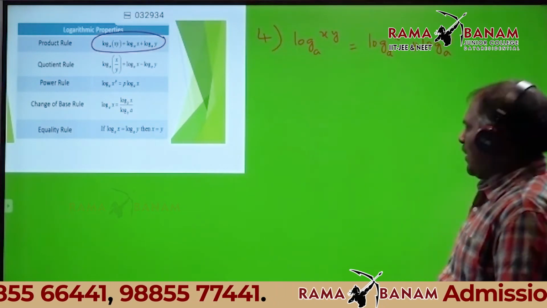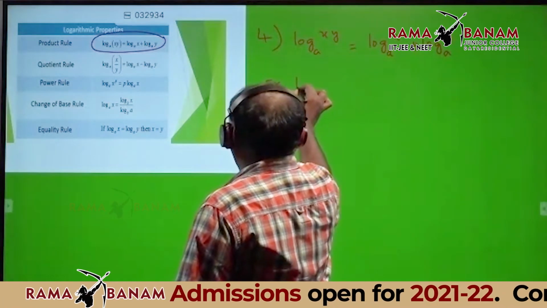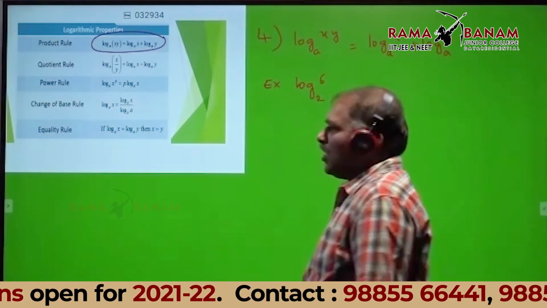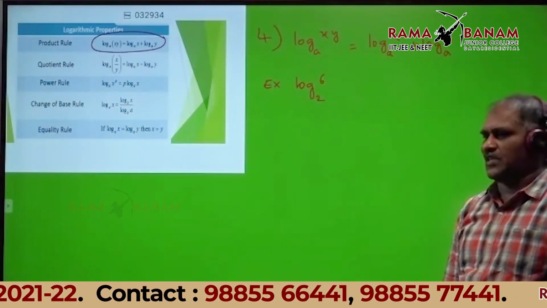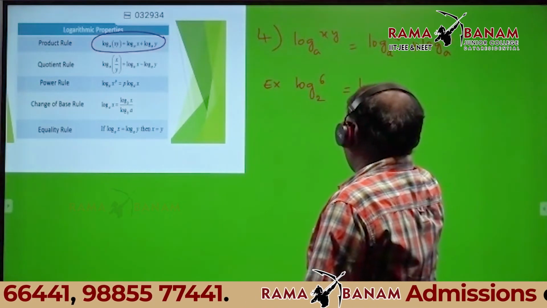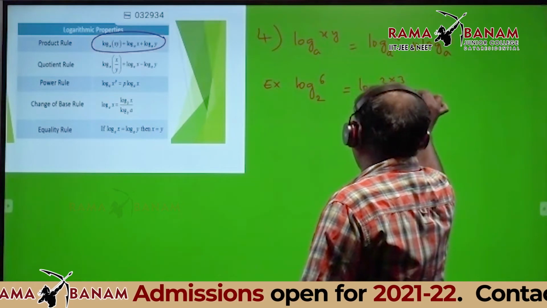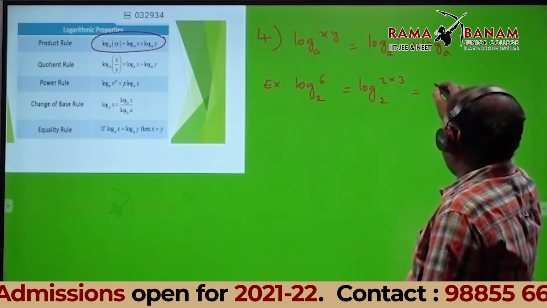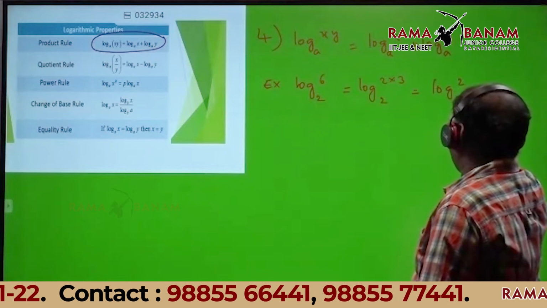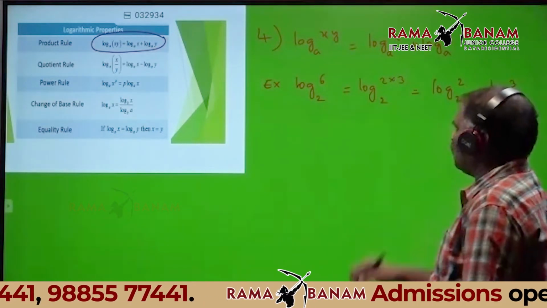Here is an example. Logarithm of 6 base 2. How to write the factors of 6? Logarithm of 2 into 3 base 2. That is equal to logarithm of 2 base 2 plus logarithm of 3 base 2.